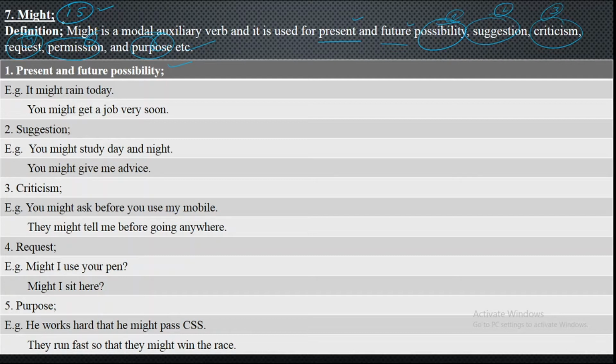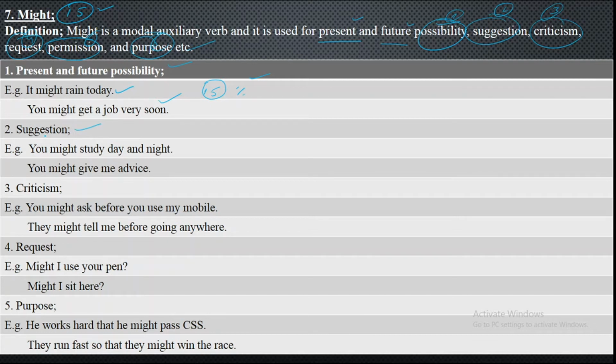If I say it may rain today, now we are having the present possibility, but of that is only 15%. And you might get a job very soon in future, but the possibility of this getting job is only 15%. We don't have any sort of recommendation that you'll have it definitely, but if we just predict we have got the possibility of an action that is going to happen in future or may happen within a moment, but that is just 15%.